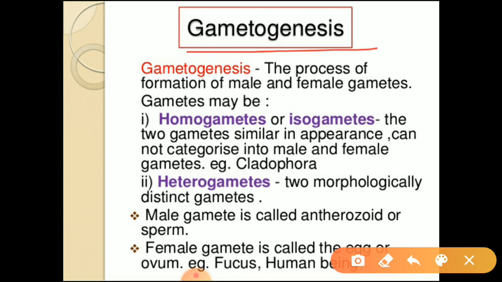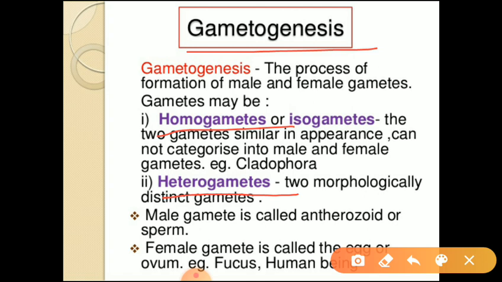Next, there are two types of gametes. What are they? First one is homogametes or isogametes. Second one is heterogametes or distinct gametes or dissimilar gametes. So, homogametes means the gametes which are similar in appearance and cannot be categorized into male and female.